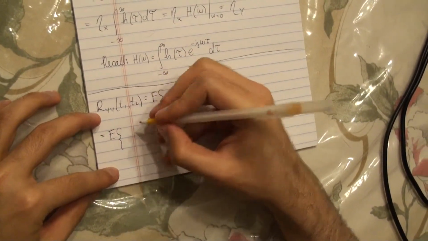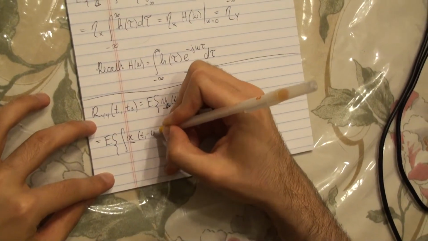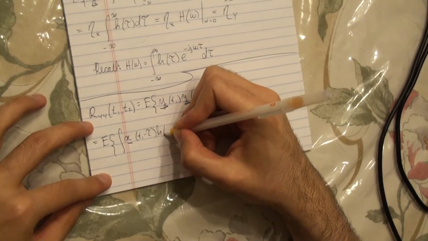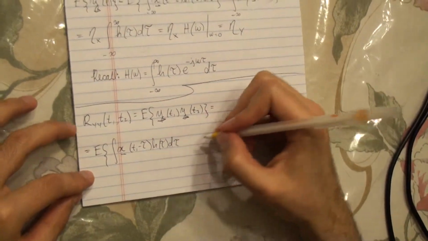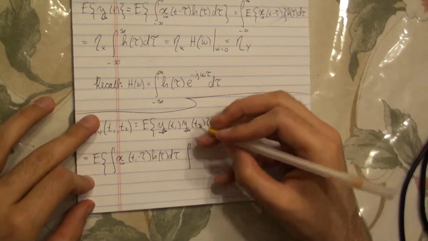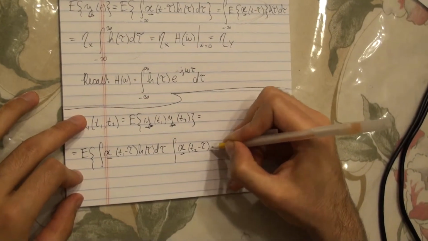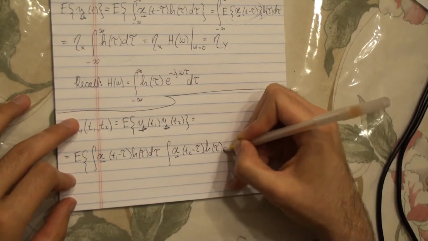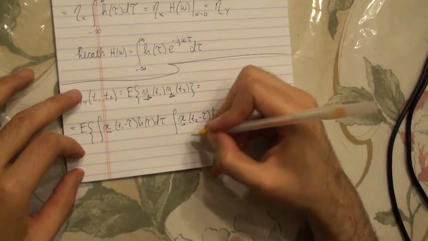It's the expected value of the integral x of t1 minus tau, h of tau d tau, times the integral x of t2 minus tau, h of tau d tau.